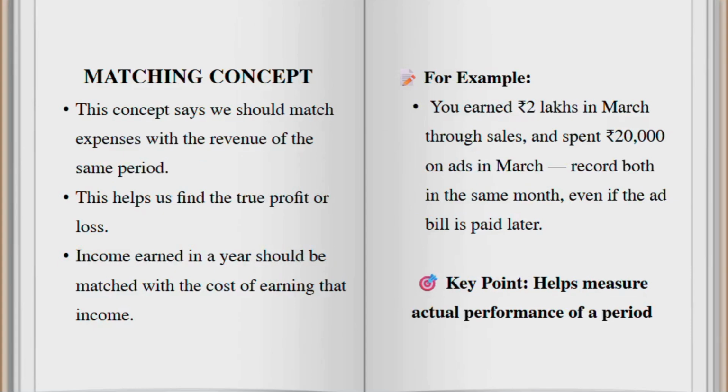Next comes the matching concept. Matching the expenses with the related revenue in the same accounting period is called the matching concept. The example we see is if you earn rupees 2 lakhs from sale and spend rupees 20,000 on ads in the same month, record both in the same period, even if the ad bill is paid later or in the next accounting period. The key point here we have to remember is it helps show the true profit and loss for a period.